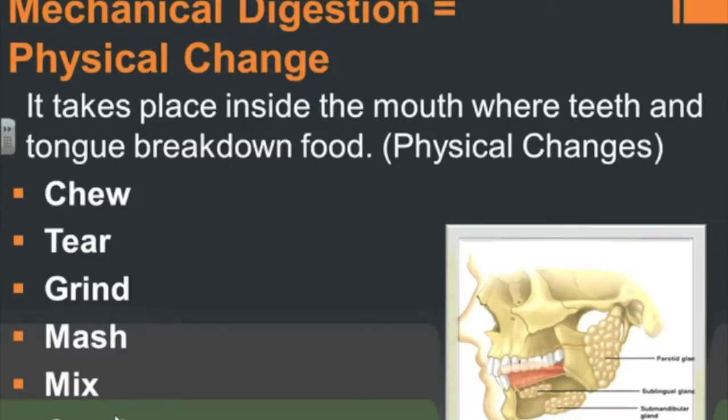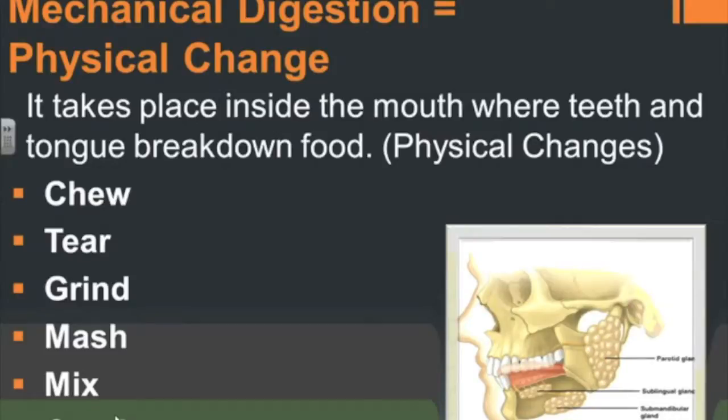Mechanical digestion actually starts in the mouth. When you chew, tear, grind, mash, mix, and crush up food, you use your teeth and your tongue to take these pieces of food and make them smaller. And you have to be able to swallow these pieces of food. They have to be able to go down into your stomach. The mouth is a very important part of the digestive system. It starts the whole digestive process.